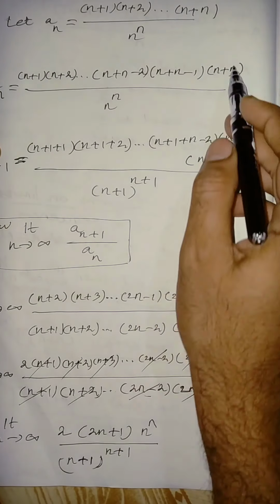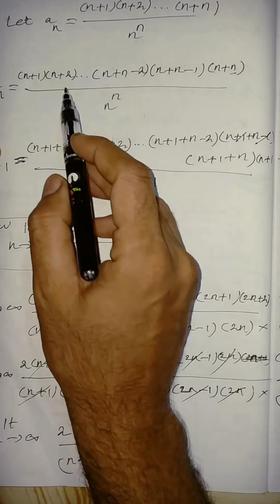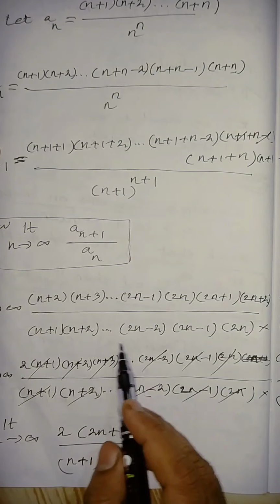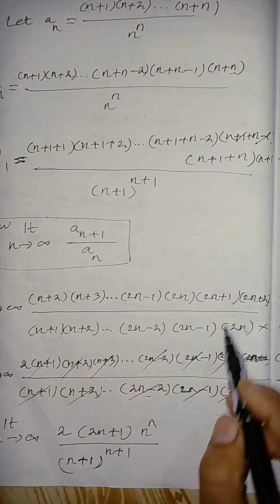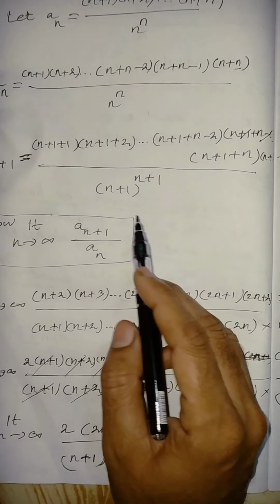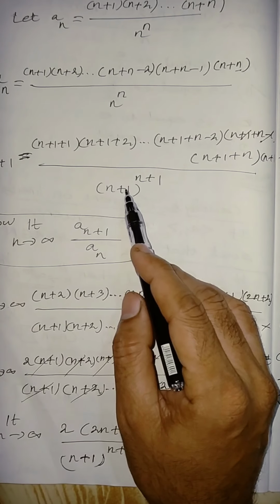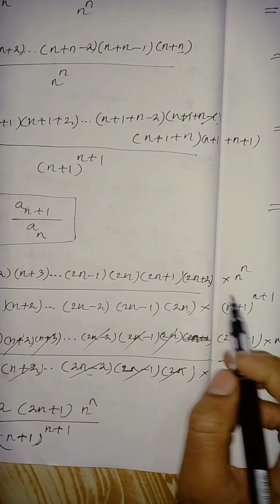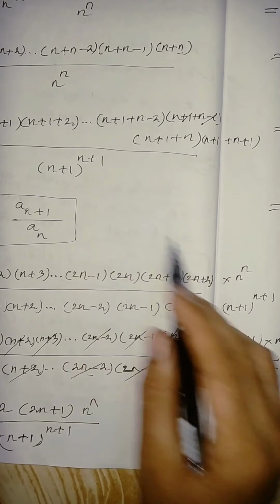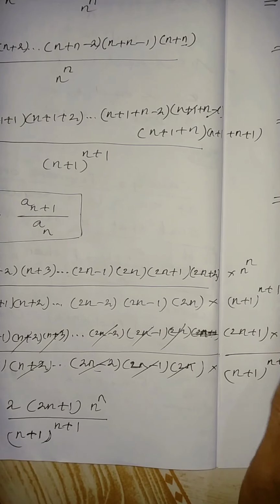Is it right? That is 2n. You can write it like this, and then 2n minus 2, 2n minus 1 up to 2n. So what about this one? Now this becomes n plus 1 power n plus 1. Is it right?